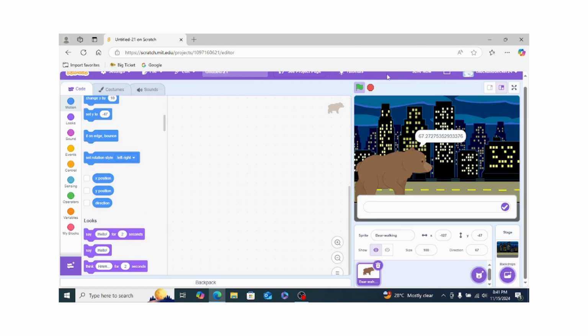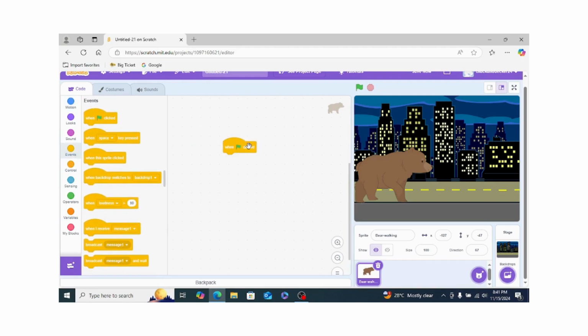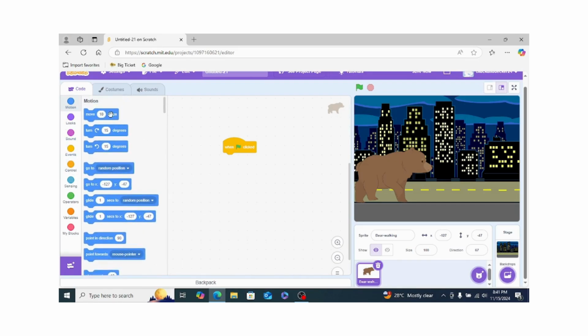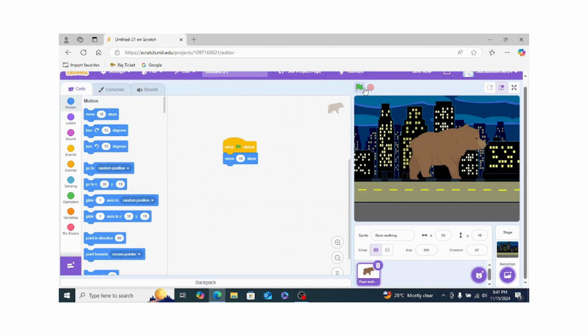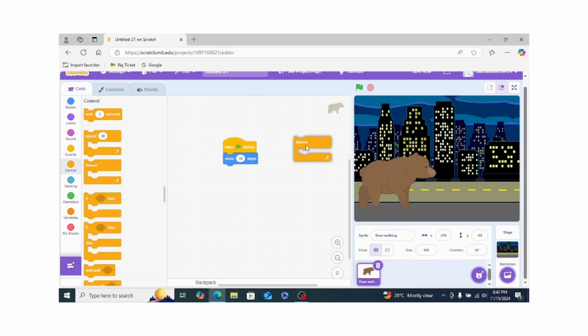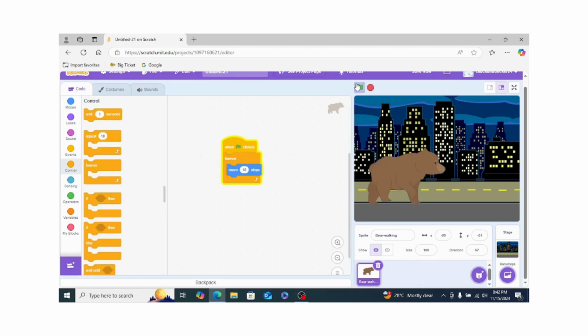So now let's start our code. When the green flag is clicked, you all know what the green flag is, one action should happen. So when it is clicked, it has to move 10 steps. But when we put here move 10 steps, it is only moving once, and we have to click there so many times. So I'm going to put there forever. So it is going to move forever, like this.